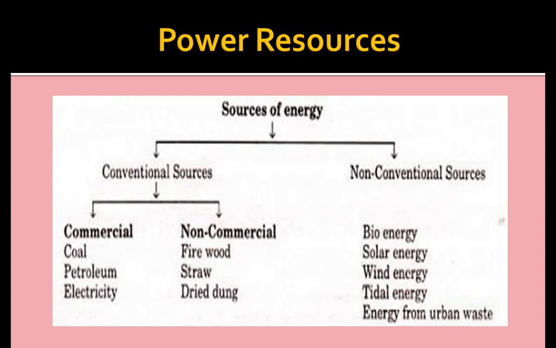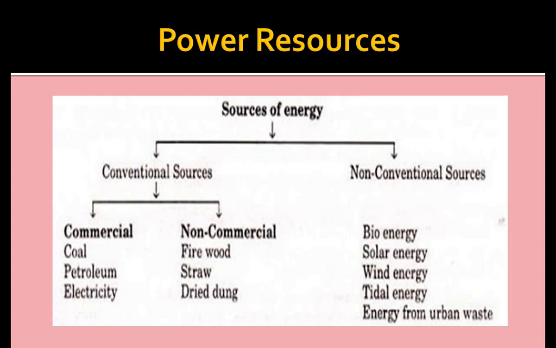And non-conventional resources are those that have come into use recently, due to depleting conventional resources and growing awareness. Conventional resources are not pollution free, meaning they create pollution, and non-conventional sources are pollution free.